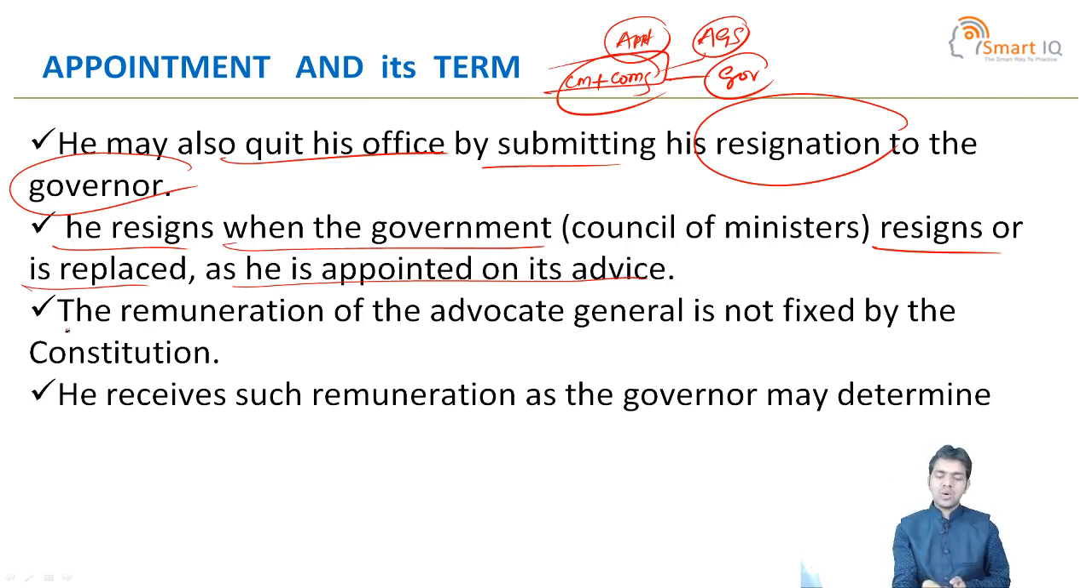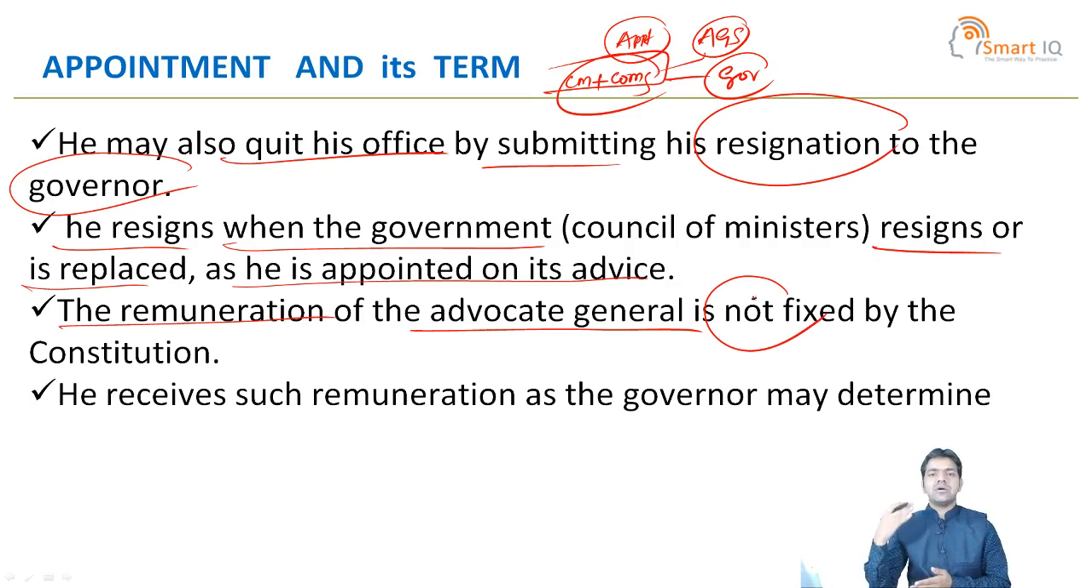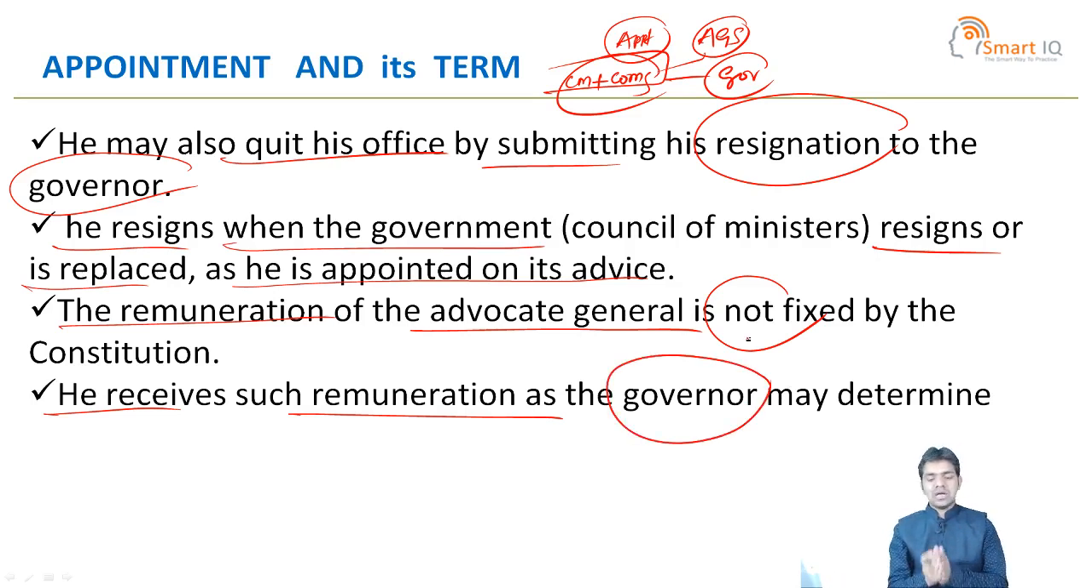Okay, and the remuneration of the Advocate General is not fixed by the Constitution. Very important. The salaries and other remunerations are not mentioned by the Indian Constitution, and he receives such remuneration and other allowances as may be determined by the Governor. Their salary and other allowances are decided by the Governor of the concerned state.